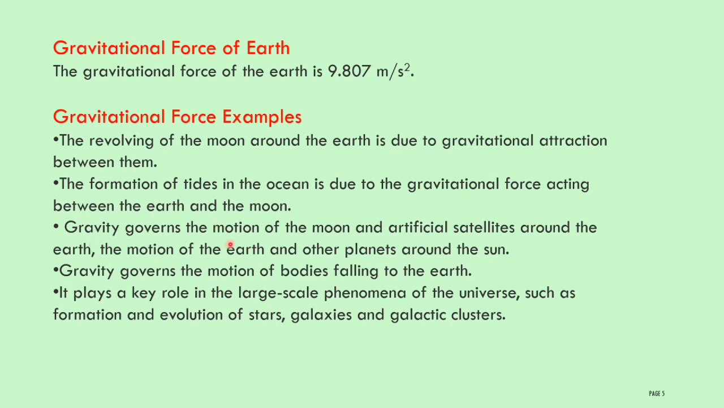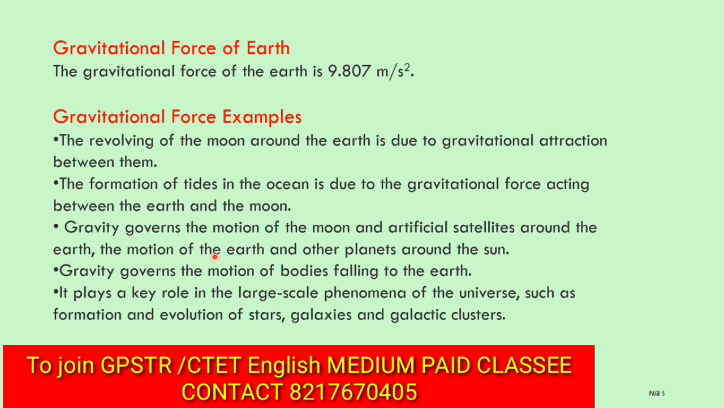Gravity governs the motion of the moon. Then artificial satellites around the earth. Artificial satellites also move around the earth. This is also because of the gravitational force that exists between the artificial satellite and the earth. The motion of the earth and other planets revolving around the sun is also an example of a gravitational force. Gravity governs the motion of bodies falling to the earth.